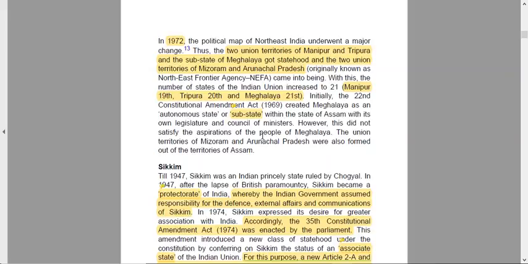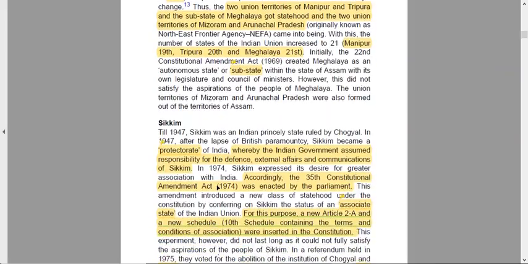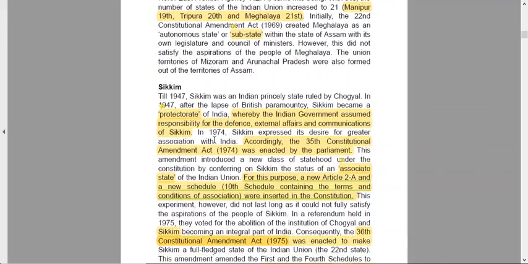However, it did not satisfy the aspiration of the people of Meghalaya, and the Union Territories of Mizoram and Arunachal were also formed out of the territory of Assam. Sikkim: till 1947, Sikkim was an Indian princely state ruled by the Chogyal. In 1947, with the lapse of British paramountcy, Sikkim became a protectorate. What is a protectorate? Under India's leadership, we were protecting the state of Sikkim, whereby the Indian government assumed responsibility for defense, external affairs, and communication of Sikkim.